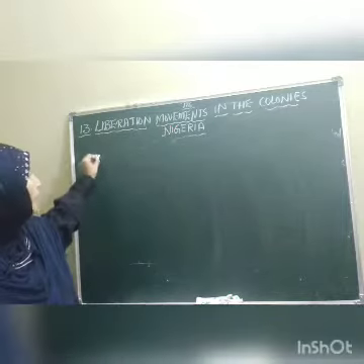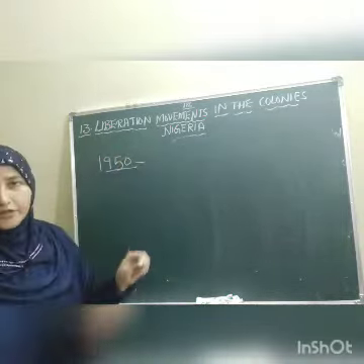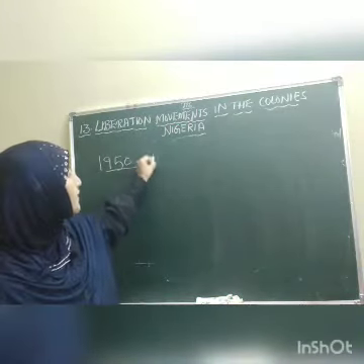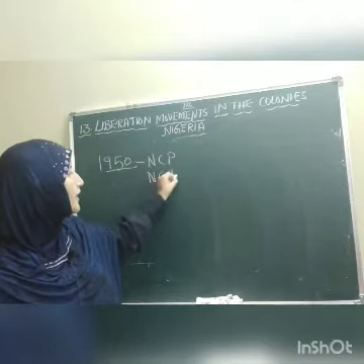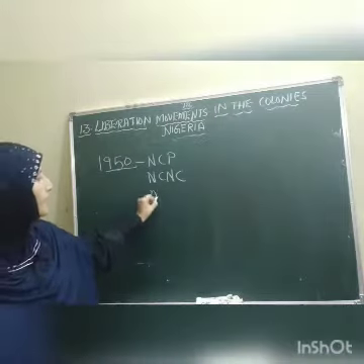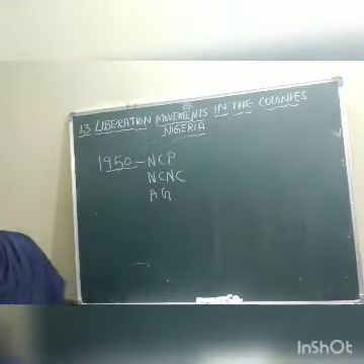So by 1950, three important political parties emerged in Nigeria. What were the three important parties? NCP, NCNC was another party, and another one AG. So we already discussed the full forms of these, children.